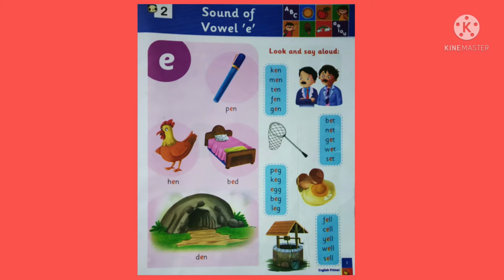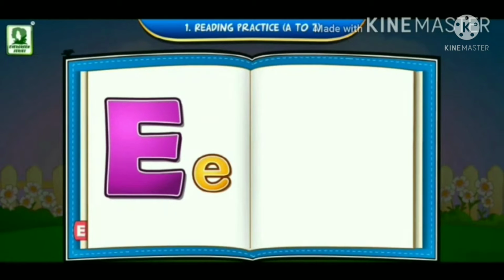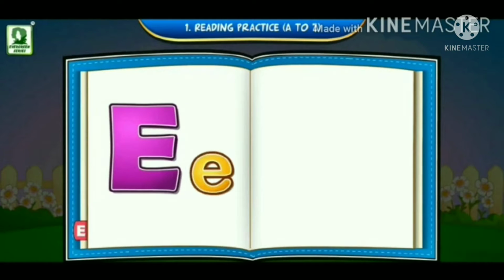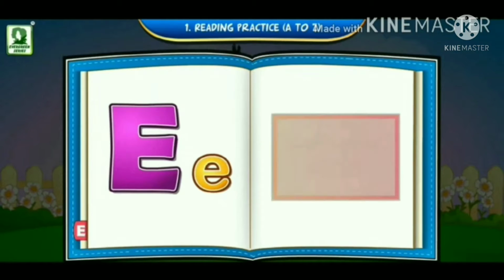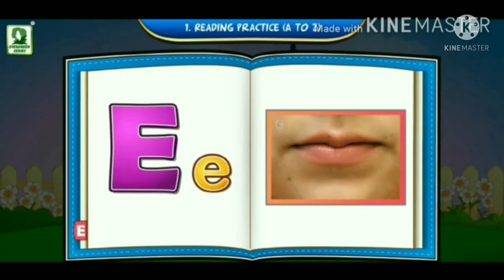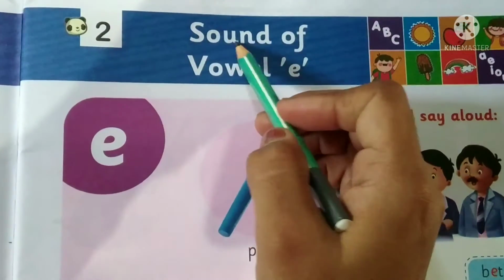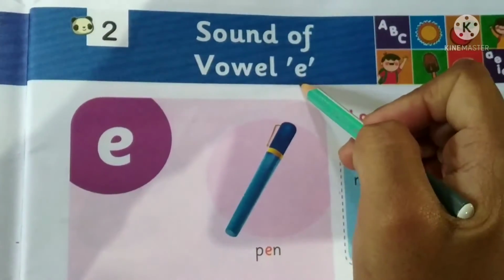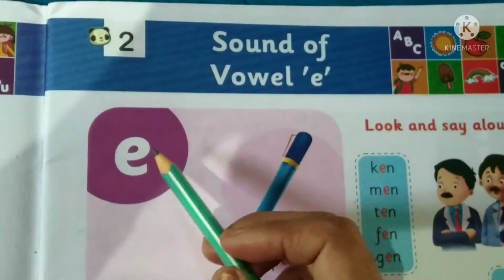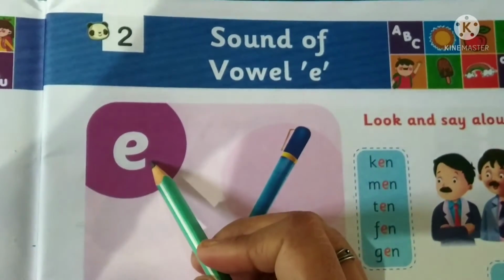Children, listen to the sound of vowel E. This is a capital letter E. This is a small letter E. E. A. Now children, open lesson 2, sound of vowel E. E sound is A.